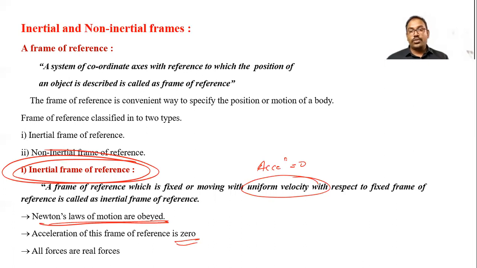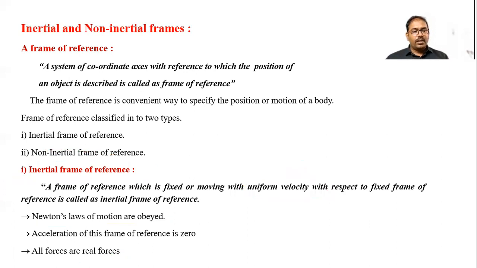Now, all forces are real. In this frame of reference, whatever forces are acting, all are real forces. Real forces means the forces come under the basic four types of forces which we learned in the previous session. So inertial means a frame of reference which is fixed or moving with uniform velocity with respect to a fixed frame. Newton's laws are obeyed, acceleration is zero, and the forces are real.